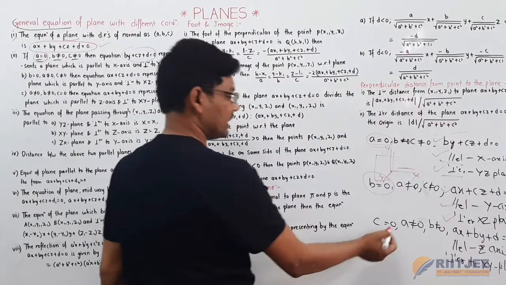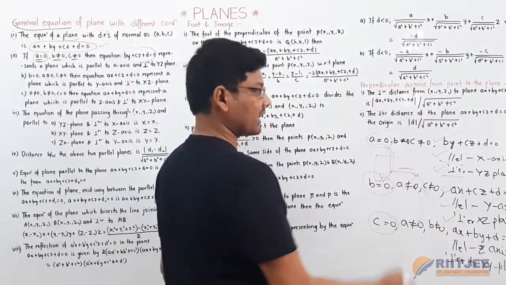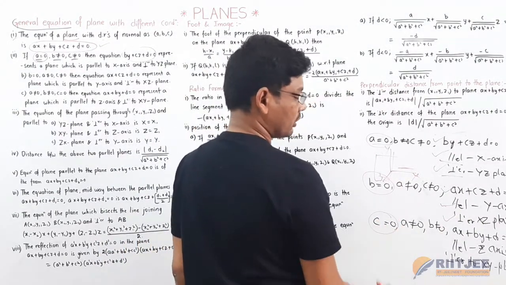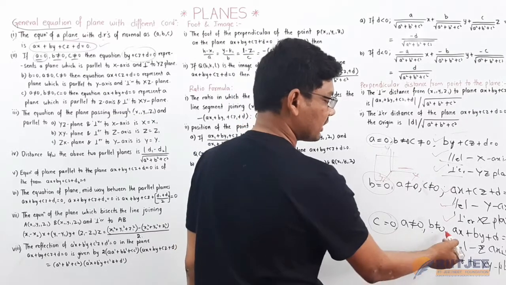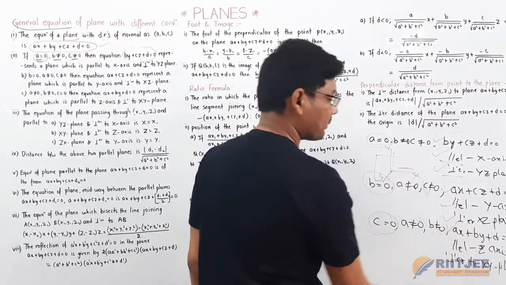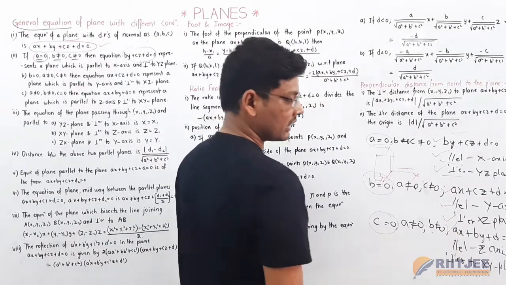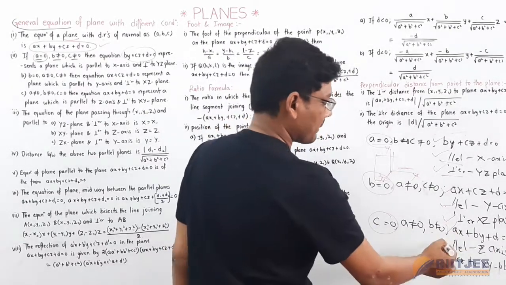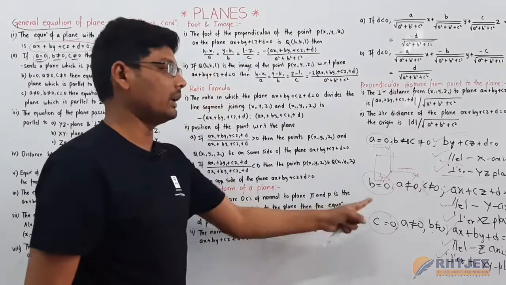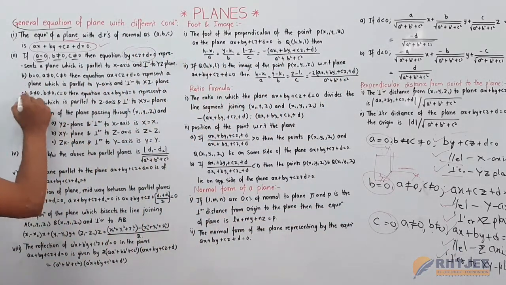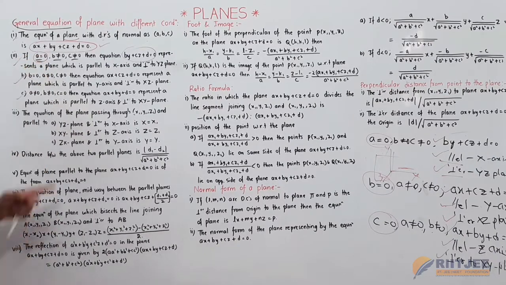Now when c is equal to 0, where c is the direction ratio of the normal to the plane, and a is not equal to 0 and b is not equal to 0, then the equation of the plane is ax plus by plus d is equal to 0, and it is parallel to the z axis and perpendicular to the xy plane. These are the 3 cases we are discussing, a, b, c here.